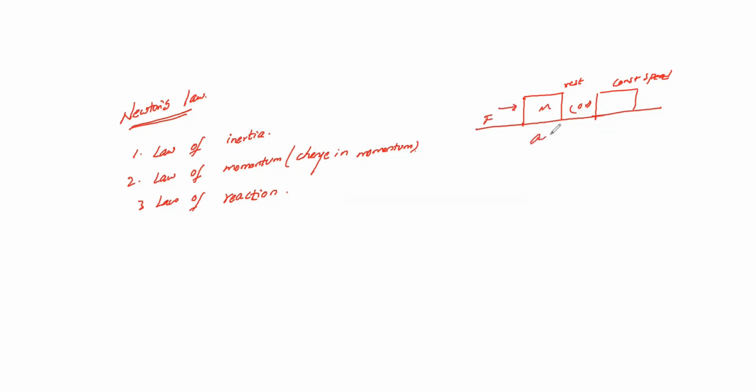That means the acceleration a is equal to 0. Here also, this object is moving at constant speed. Until or unless external forces act on it, what will happen? This object will keep moving at constant speed, that is, acceleration is equal to 0. That is nothing but your inertia.